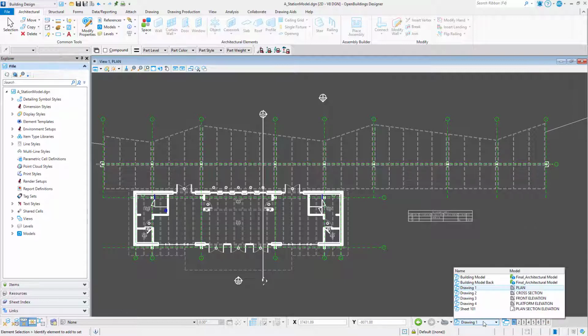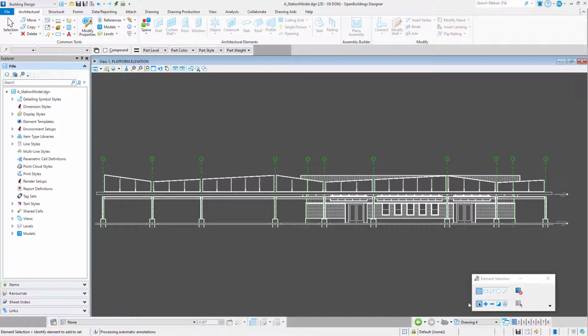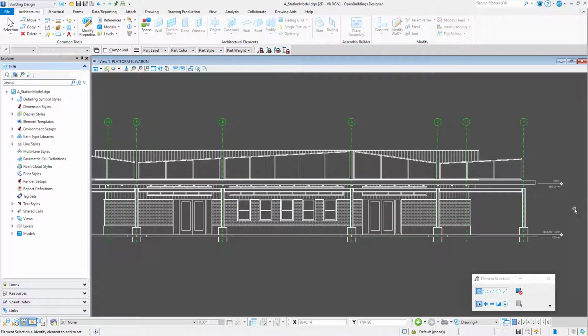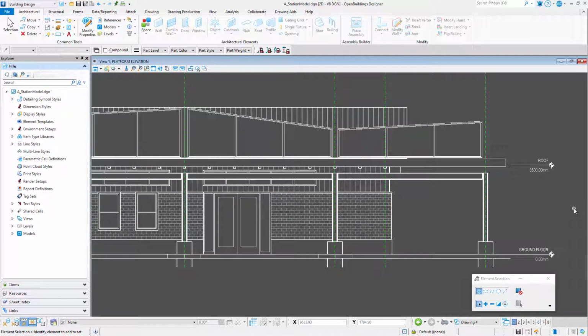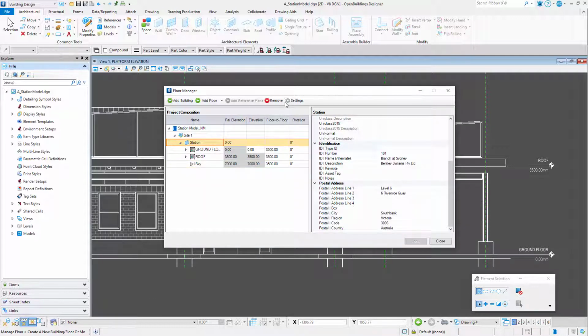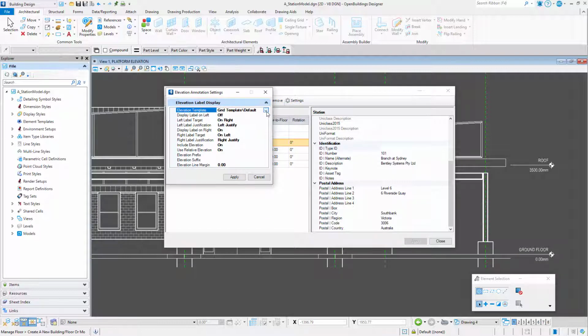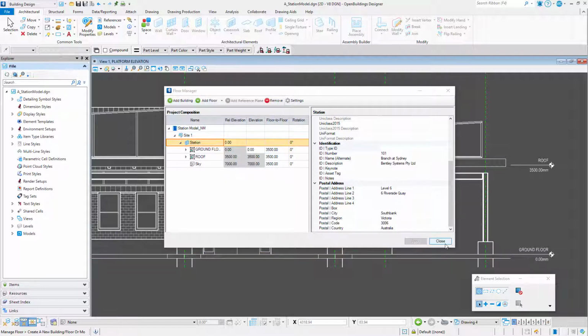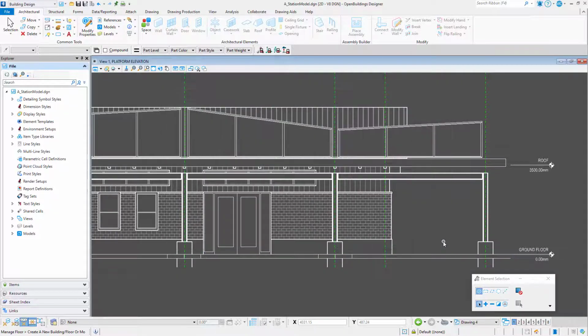And if I switch to an elevation drawing, this not only displays grid lines and bubbles, but also the floor lines and elevations. The display of the floor lines is also controlled by a grid template. If I open the Floor Manager and select Settings, I'll see that the elevation template is also set to the default grid template. Note that while each grid definition can point to a different grid template, only one elevation template can be defined for the WorkSet.